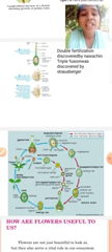Double fertilization was discovered by the scientist Navashin, and triple fusion was discovered by Strasburger.